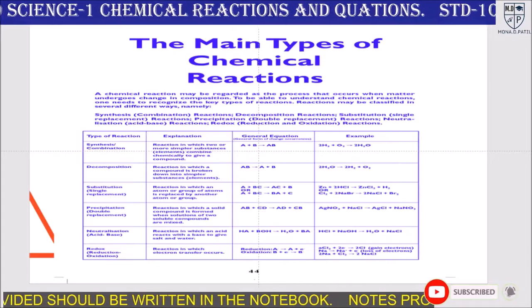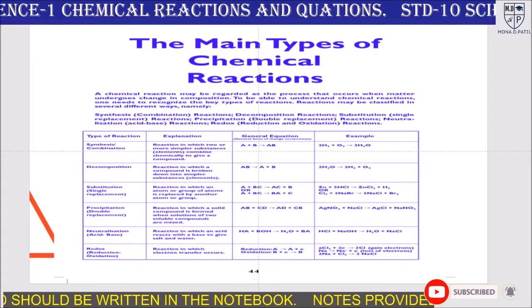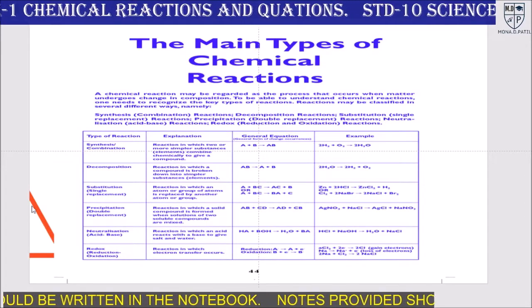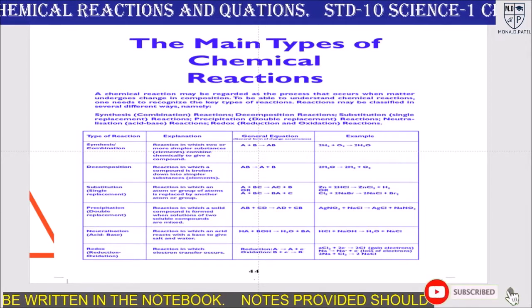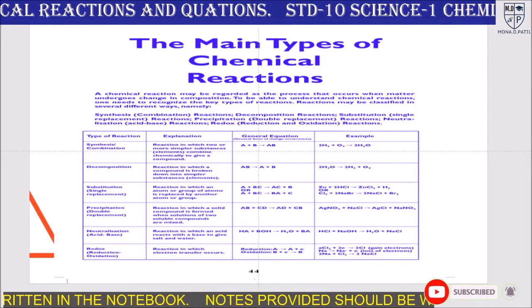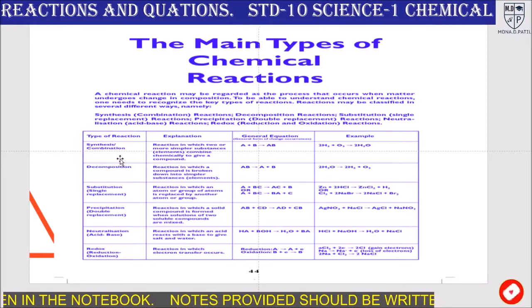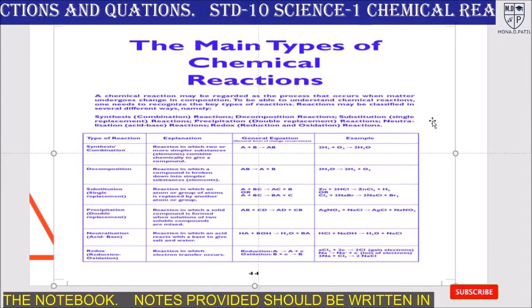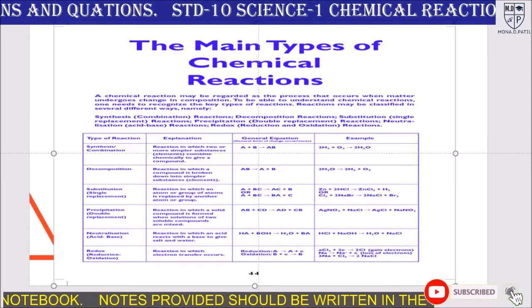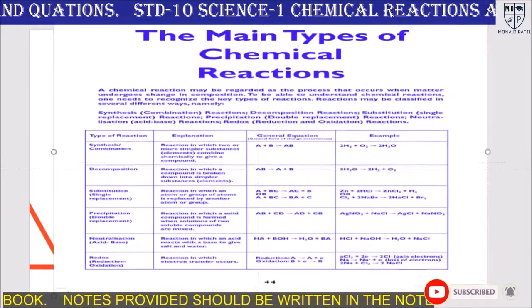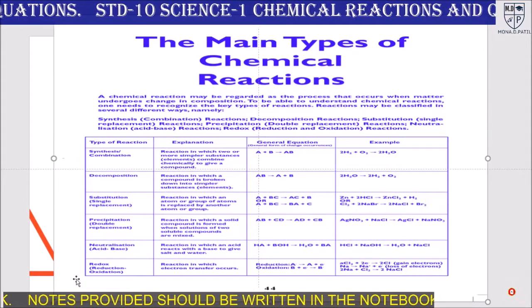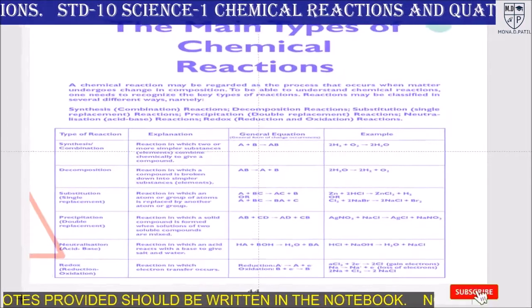Then next, the main types of chemical reaction. Okay. Types of chemical reaction. The first reaction is the combination reaction.